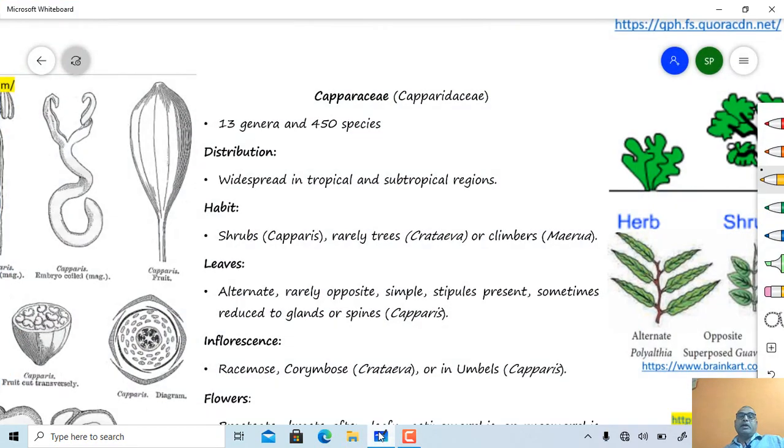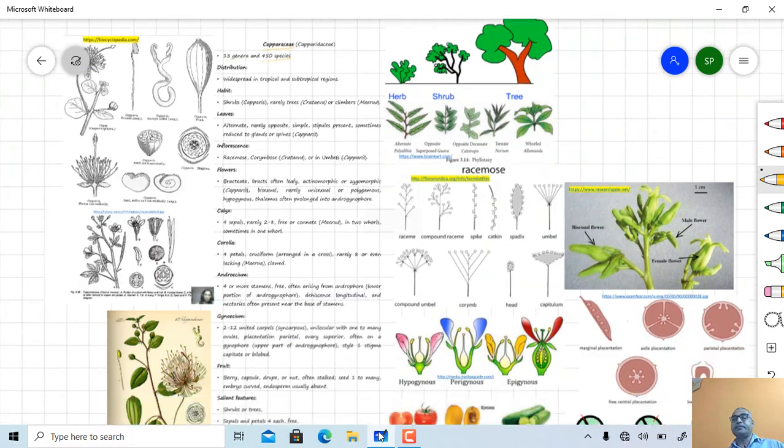About family Capparidaceae, or this family is also called Capparaceae. The family includes 13 genera and about 450 species. Let us see some of the genera and species present in this family.